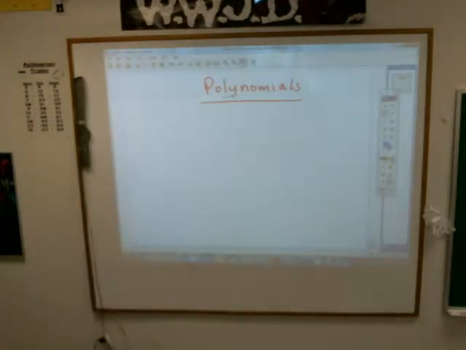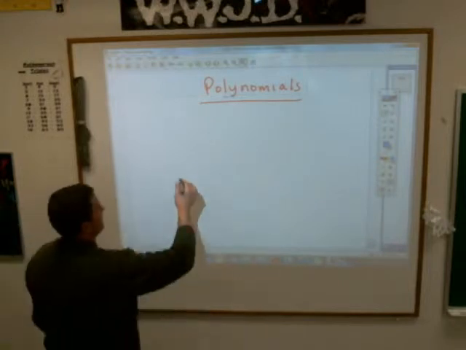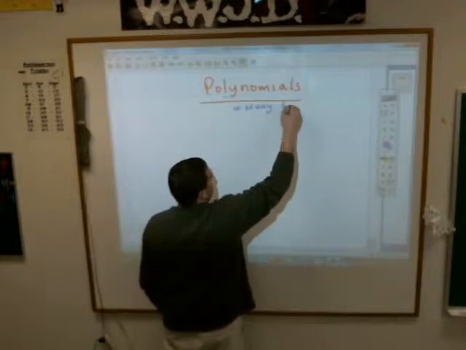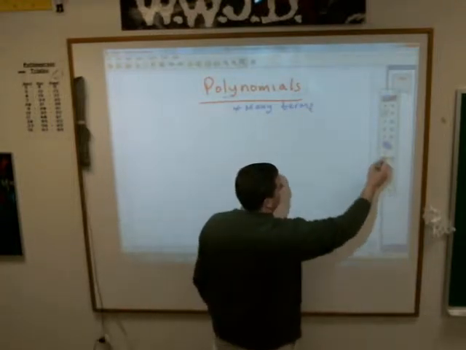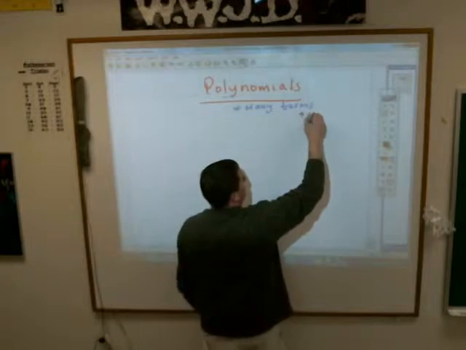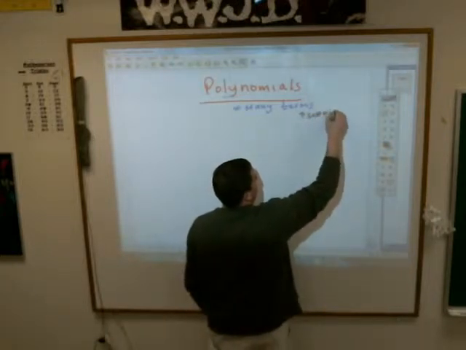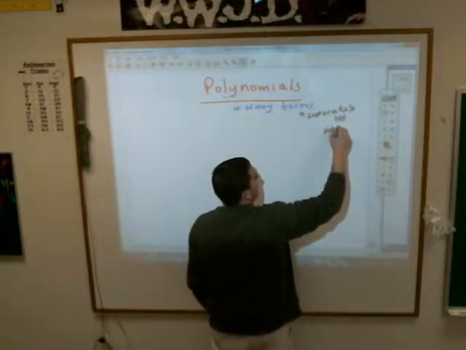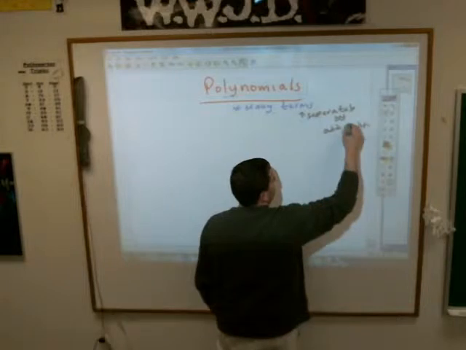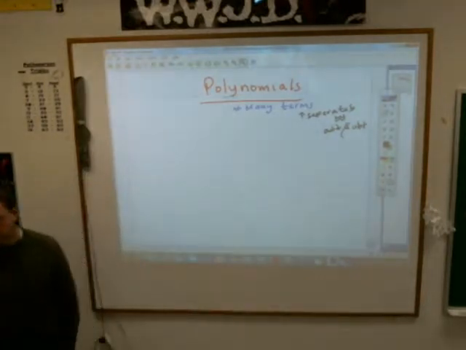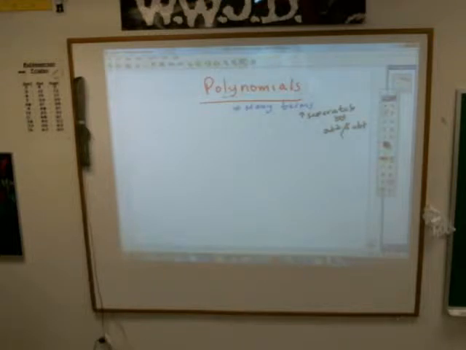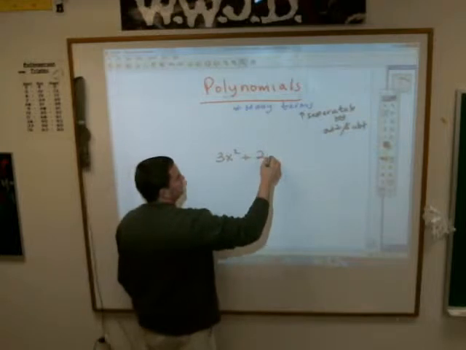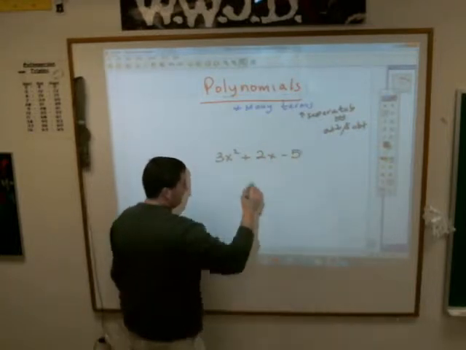Definitions of stuff. Polynomial, first of all, means many terms. And you remember we talked about terms: terms are things that are separated by addition and subtraction signs. For example, let me give you one here. It could just be 3x squared plus 2x minus 5.